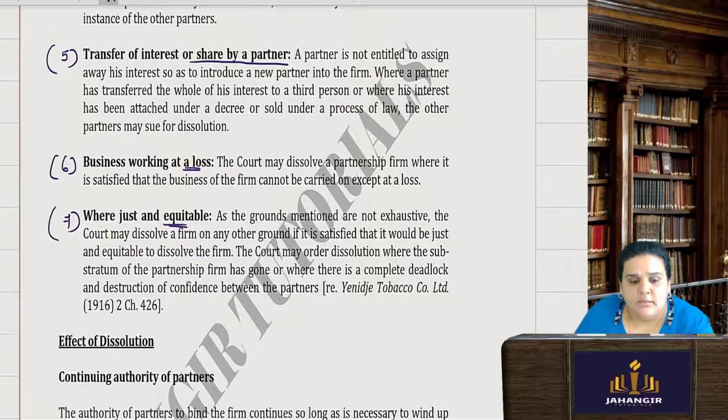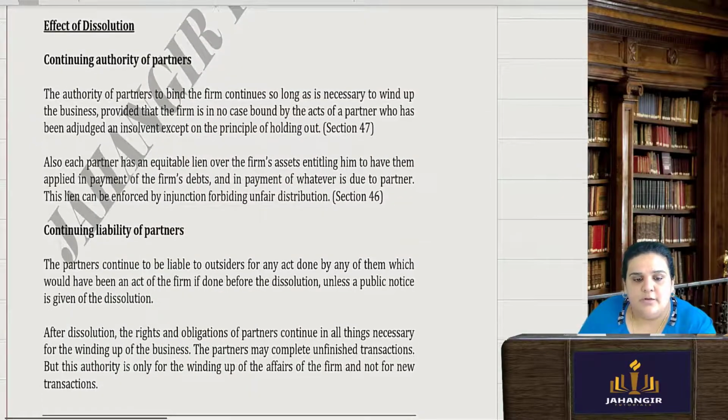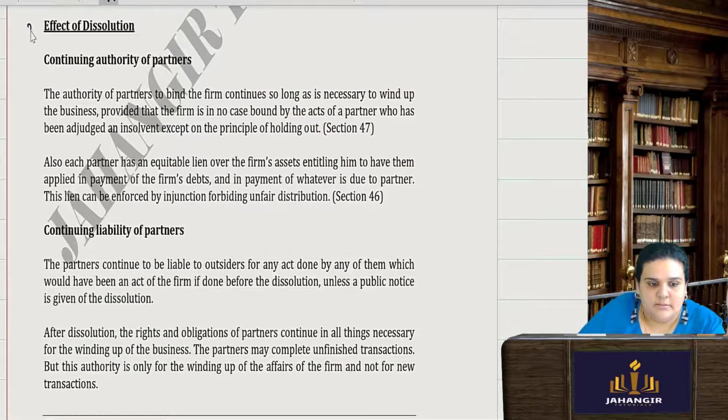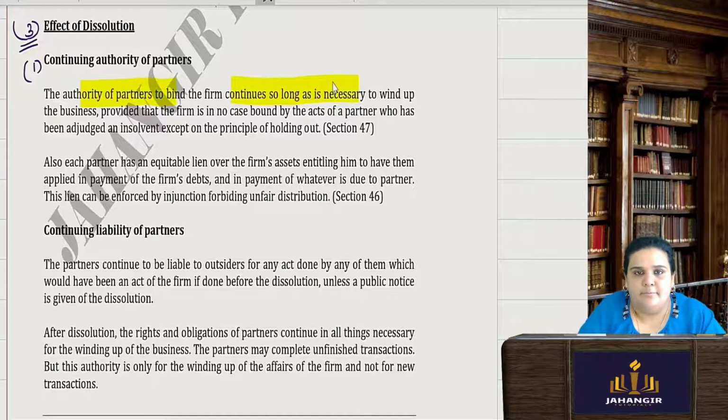Now, effects of dissolution in that case. Continuing authority of the partners. What does this mean? Since the court has ordered dissolution, you cannot close the business immediately, so there must be some ongoing transactions which are yet taking place. Here the authority of the partners to bind the firm continues as long as it is necessary to wind up the business.